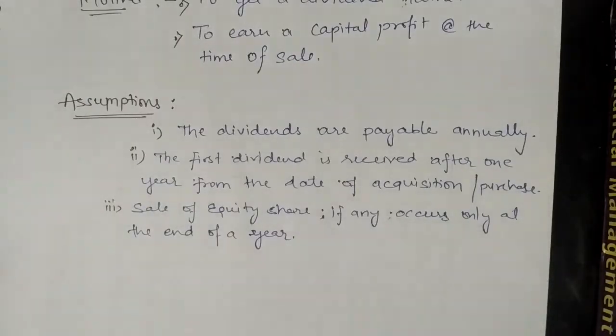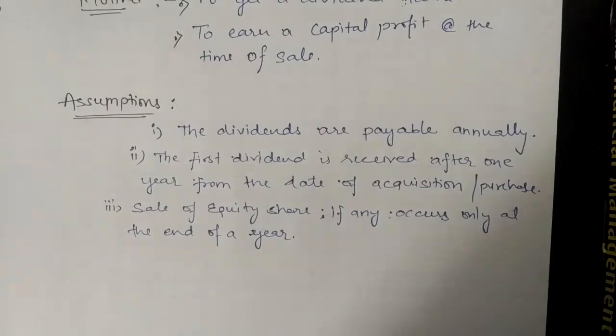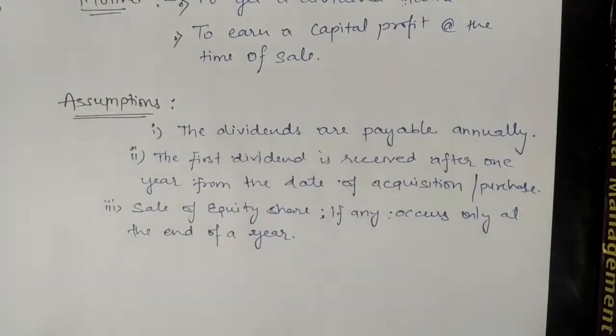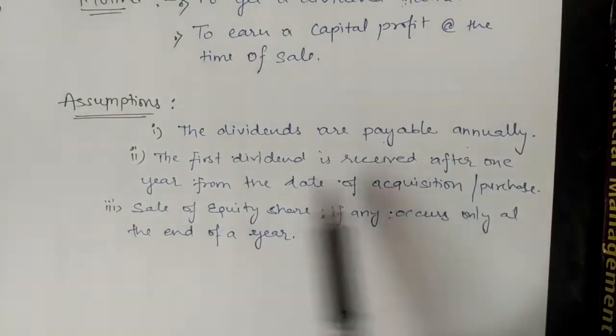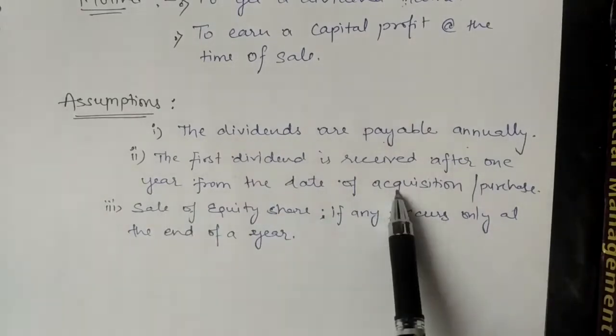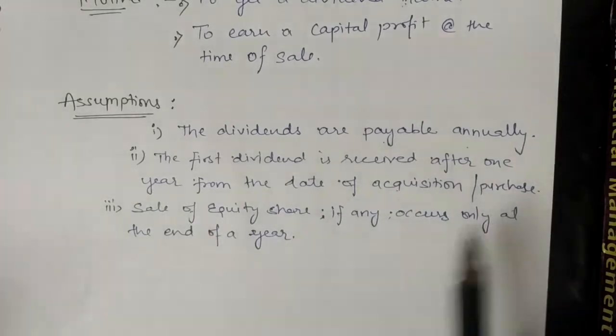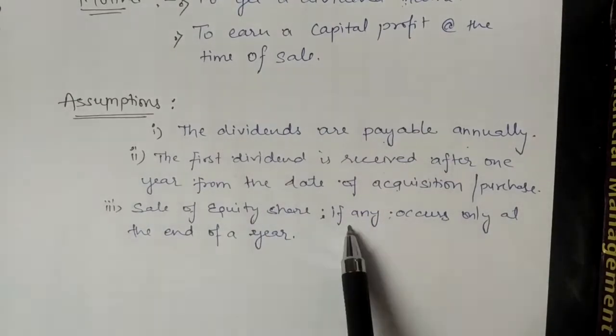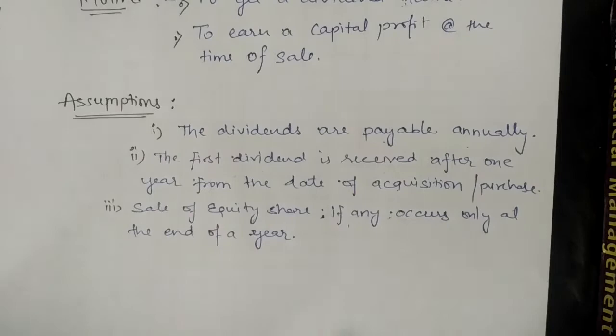The owner of a share receives dividend as a compensation for investing in the firm. So as long as the firm is operating profitably and the investor holds the share, he would be expecting to receive a dividend from the company. It is based on certain assumptions that these dividends are payable annually, and the first dividend is received after 1 year, or at the end of the first year from the date of acquisition or purchase. And third is the sale of equity shares: if any shareholder doesn't want to continue as a shareholder, he may sell, but only at the end of a year.